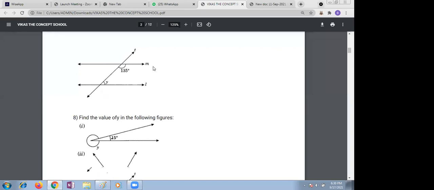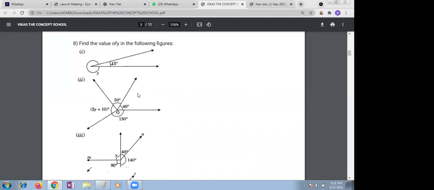Very good. Is it the same side of the transversal? Yes, ma'am. Now, what is the relation between interior angles on the same side of a transversal? Ma'am, I forgot the name. Harini, what is the relation between interior angles on the same side of a transversal? Supplementary. So x is supplementary, which is equal to 180 minus 135, which is 45. Very good, Ritik. Good job.